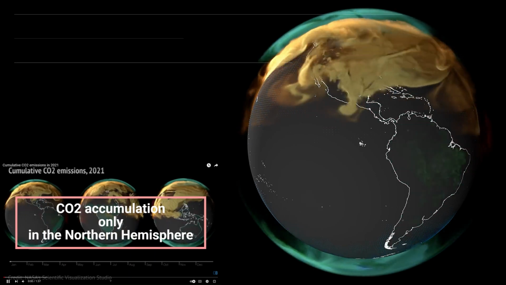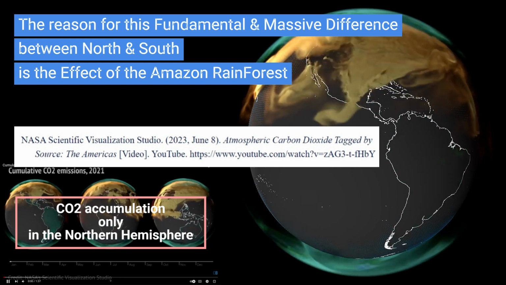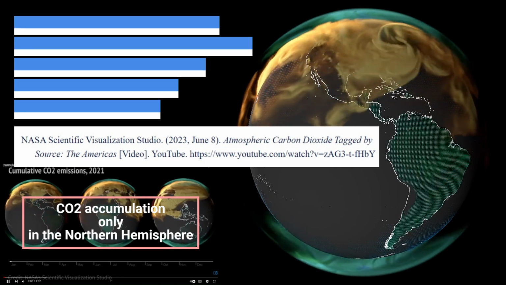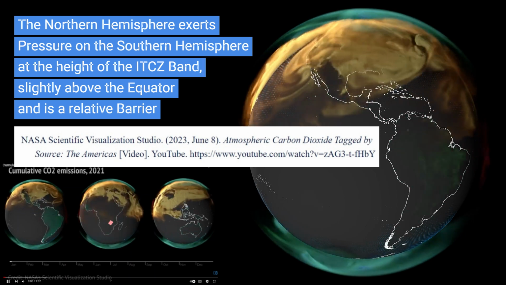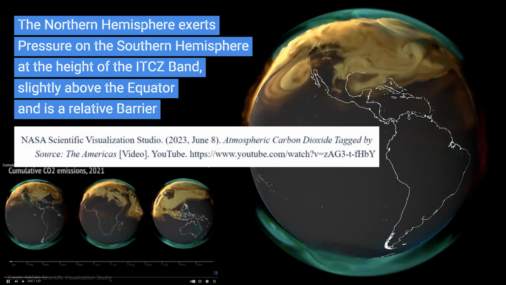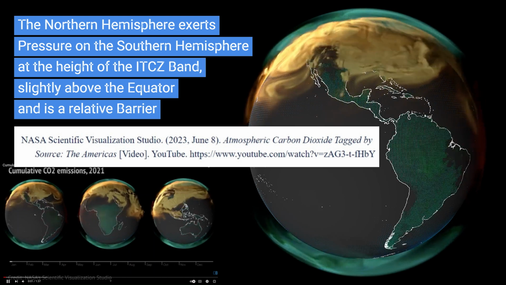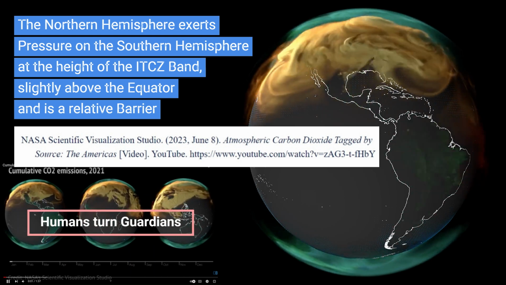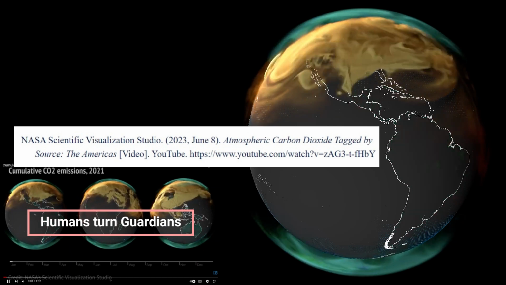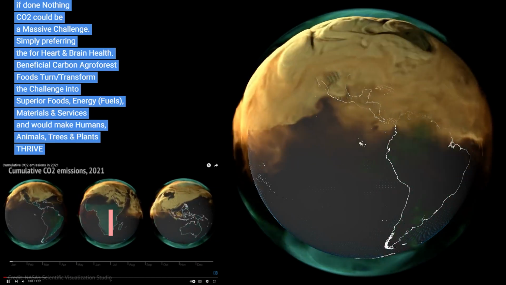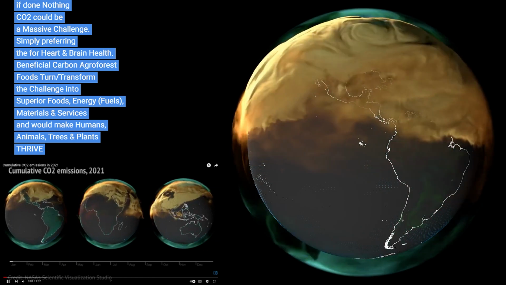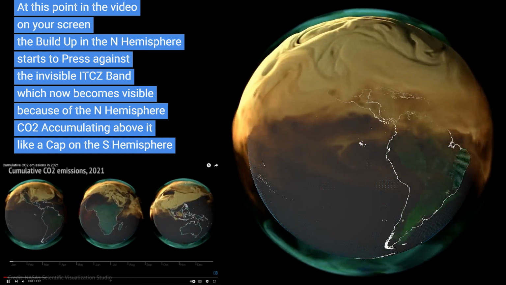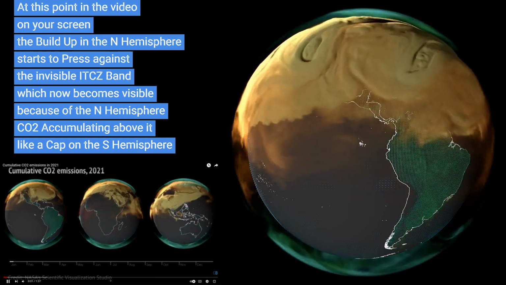A higher concentration is the case in accumulations, including those that occur in the whole of the northern hemisphere. So the northern hemisphere exerts pressure on the southern hemisphere. This pressure takes place at the height of the ITCZ band, slightly above the equator, which is a relative barrier, and separates the air and carbon dioxide from the north from that of the south. In the course of the video you can clearly see the northern accumulation progressing to the equator and band. This is what we call phase 1.